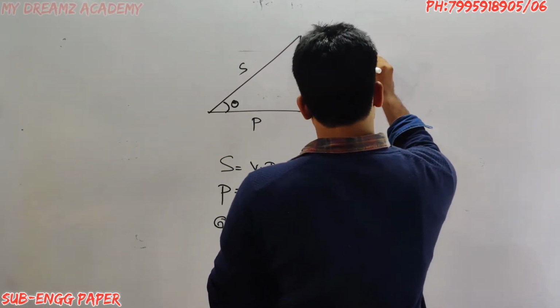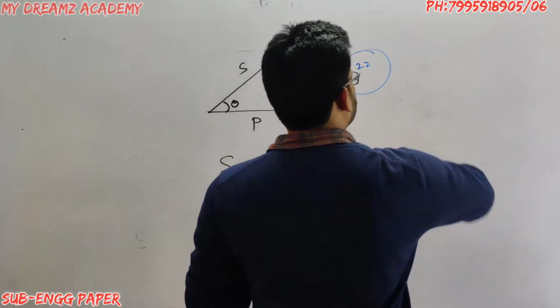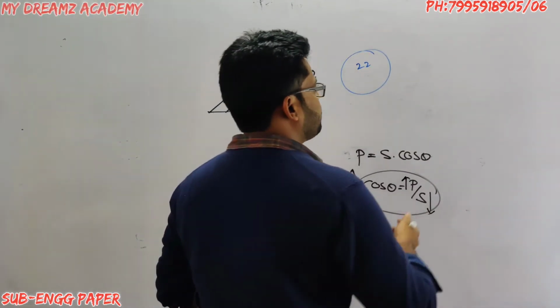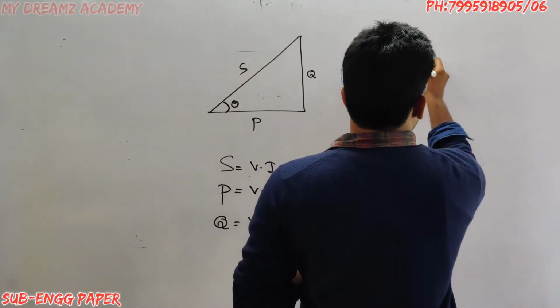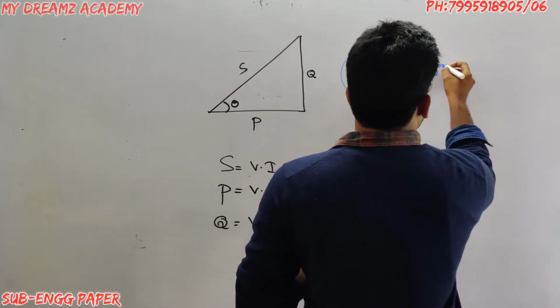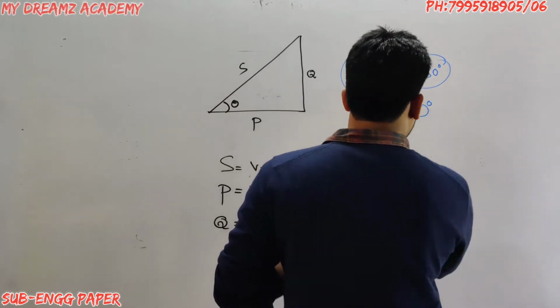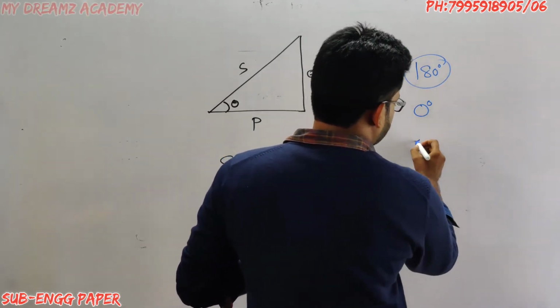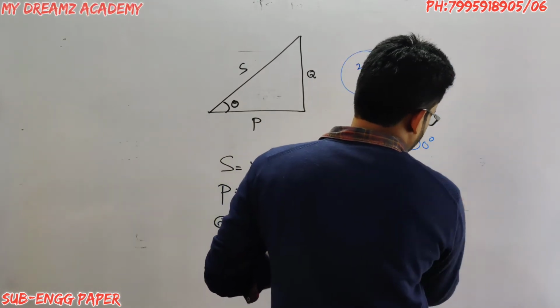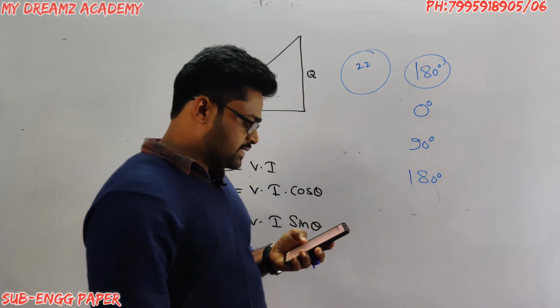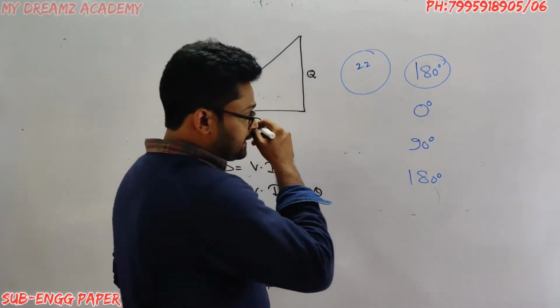Question number 22. Two waves which are out of phase. Out of phase means 180 degrees. In phase means 0 degrees. In quadrature means 90 degrees. Out of phase means 180 degrees.